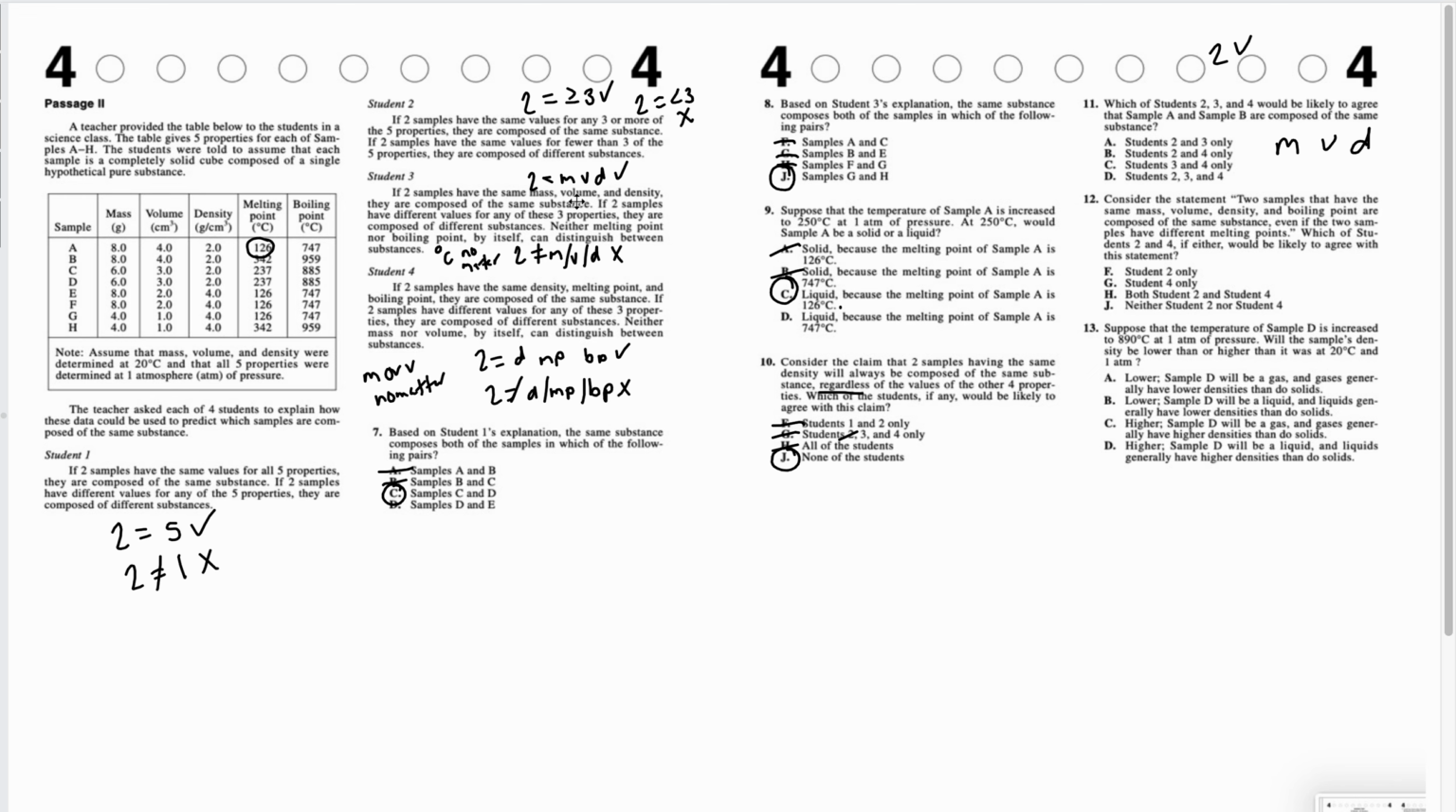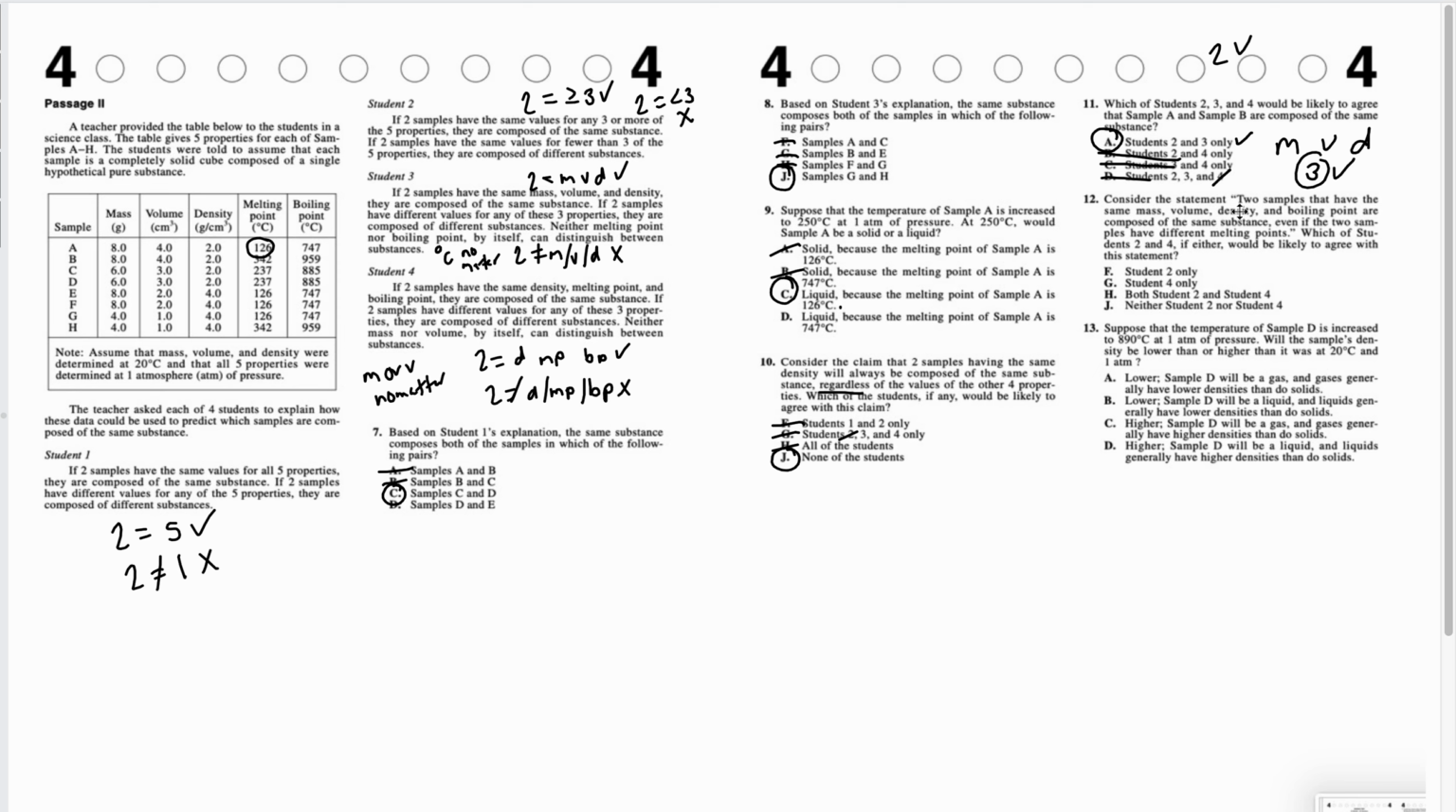Student 3 says they need to have mass, volume, and density. So students 3 and 4 do work. So B does not have student 3 in it, so we can get rid of that. C does not have student 2 in it, so we can get rid of that. Now we have to look at student 4. Student 4 says they need density, melting point, and boiling point to work, which is not in here, so it's not student 4. So D is gone. The answer is A for 11.